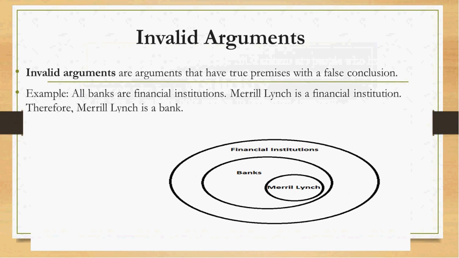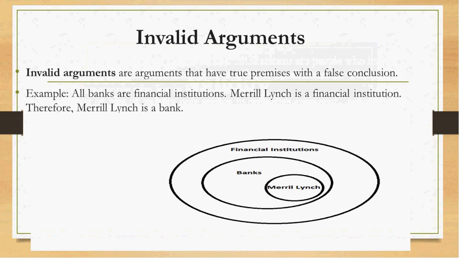But the person who reasons this way makes a mistake by putting Merrill Lynch inside the category of banks. Why is that mistake made? Well, it is possible to diagram this in such a way in which Merrill Lynch is not inside the category of banks.